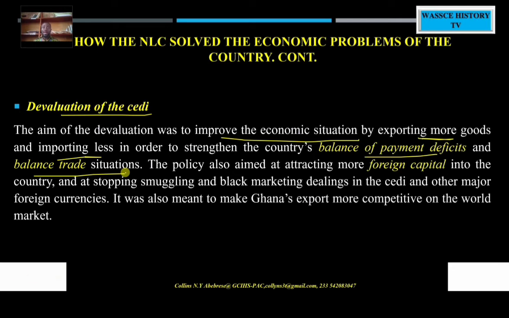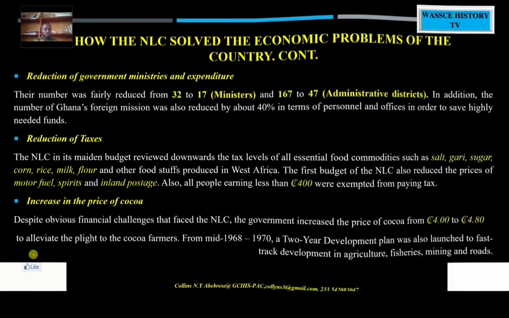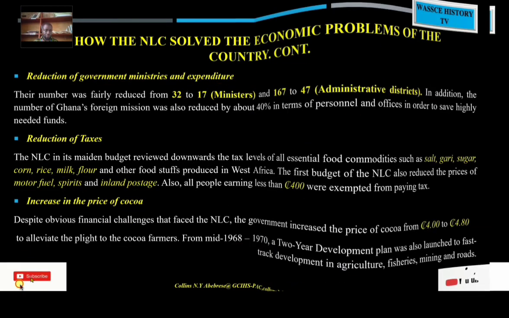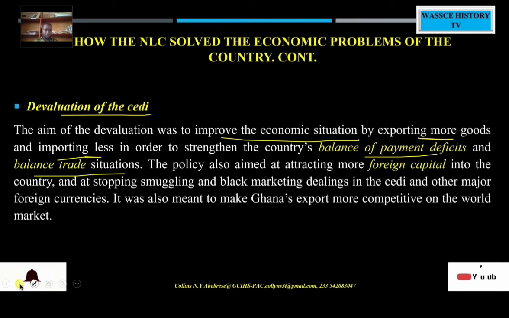It attracts foreign capital into the country, and it also stops smuggling and black market dealings in the cedi.